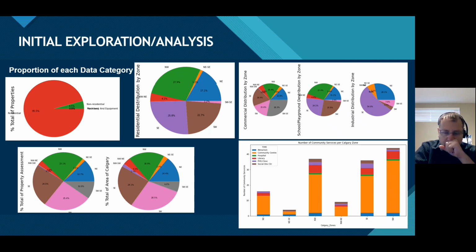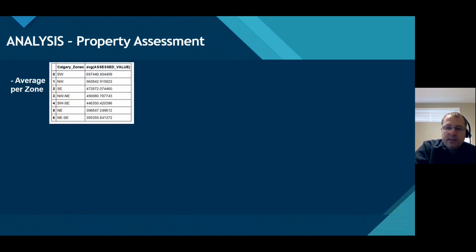For the community service, for example, we could see the distribution of the number of each community service that we have in each zone. The first analysis that was done in the residential property assessment at the beginning was to evaluate the average property assessment by zone.